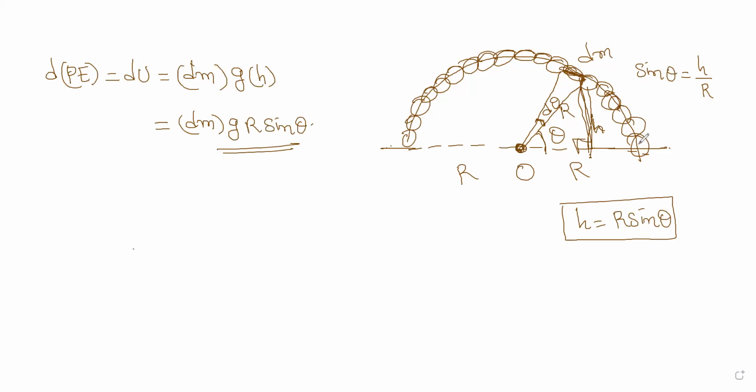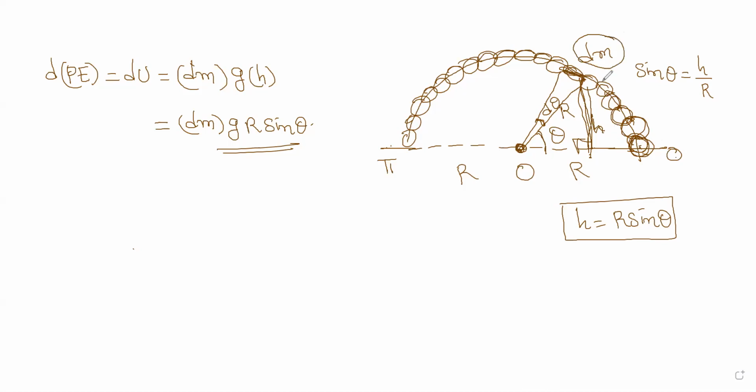If you consider this piece of the chain, it has a different potential energy. This point has a different potential energy, and this point has a different potential energy. So you have to measure the potential energy of the entire semicircle. The potential energy varies as a function of theta, and theta runs from 0 to pi.